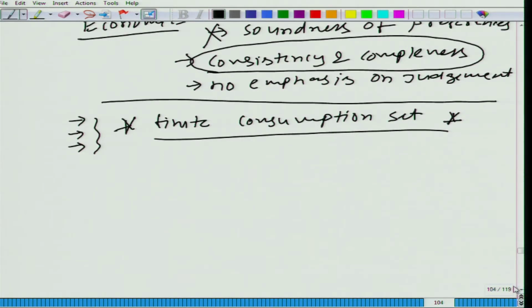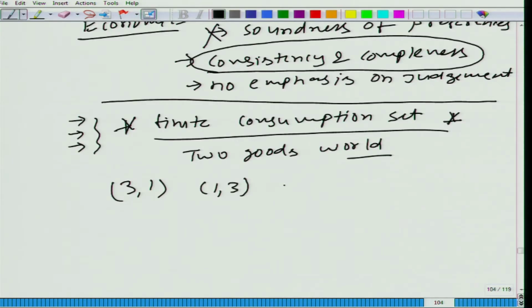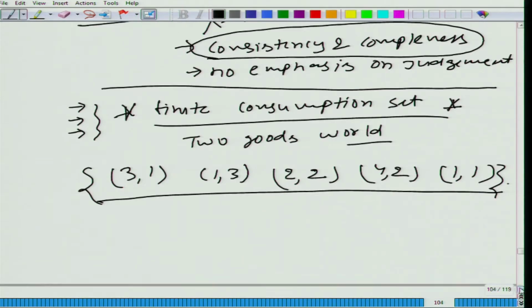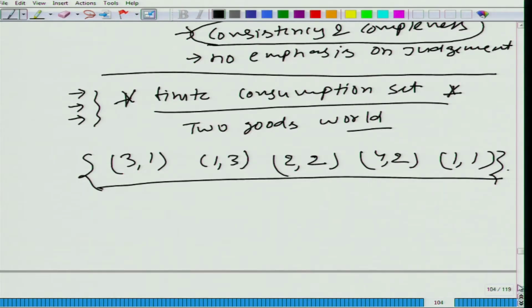Let's say we have this finite conjunction set, again in a two goods world, just for simplicity; the example would not change if you included more goods. Let's say these are the bundles we have: (3,1), (1,3), (2,2), (4,2), and (1,1). Only these five elements. These are the only possibilities. What does it say when we say that your preference satisfies the three axioms?